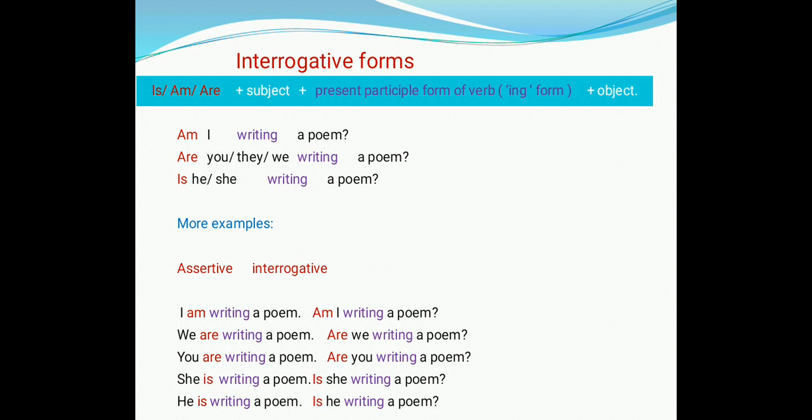We have more examples where affirmative sentences are changed into yes, no questions. Okay, so I am writing a poem. So how to make the interrogative form, yes, no question form? Bring the auxiliary verb am in the front. Am I writing a poem? We are writing a poem. Are you writing a poem? You are writing a poem. Are you writing a poem? She is writing a poem. Is she writing a poem? He is writing a poem. Is he writing a poem? So here you need to keep a question mark at last.